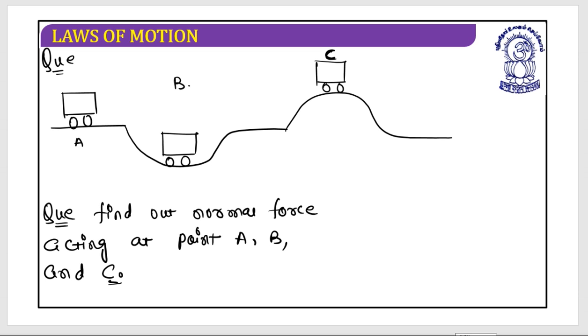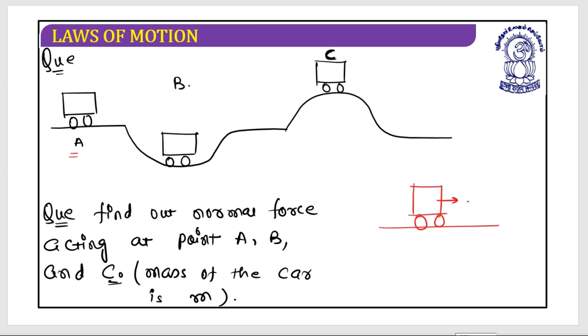Assume that the mass of the car is m. Yes, this is one of the favorite questions, and it is there because it is a very logical question. If you observe the situation at A, it looks like this. It is moving somewhere here in the forward direction. This is mass m. So what forces are acting?